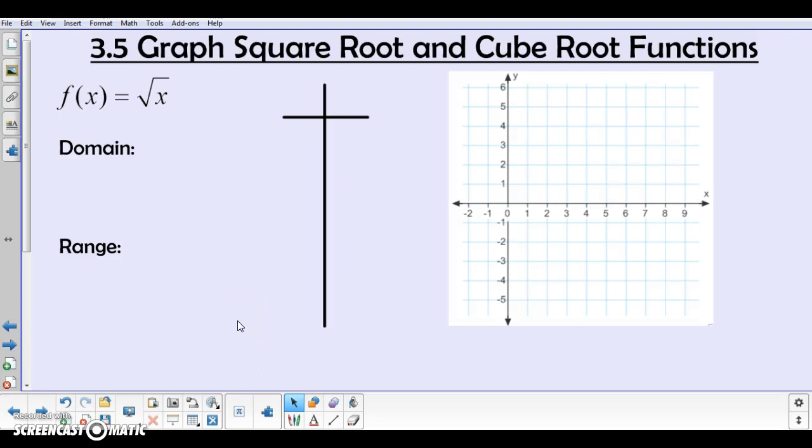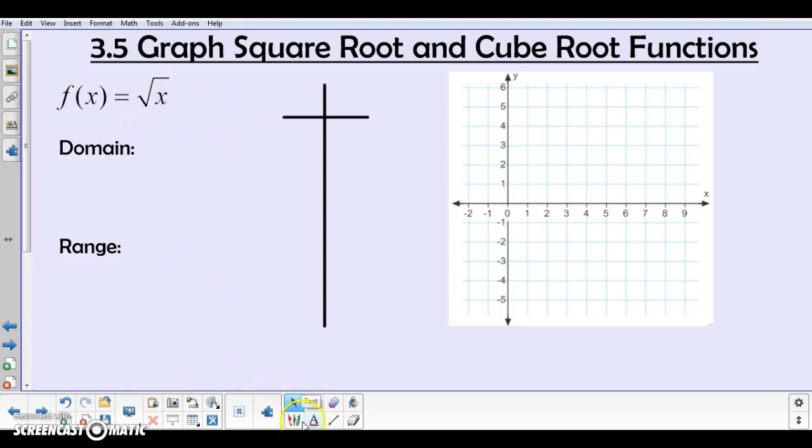In Lesson 5 of Unit 3, we're going to learn how to graph square root and cube root functions. This is something that can be easily done using Desmos, the graphing utility on our Chromebooks, or on a graphing calculator. I want to show you why the graphs look the way that they do. So we'll start out with the parent function for the square root function family, and that being the square root